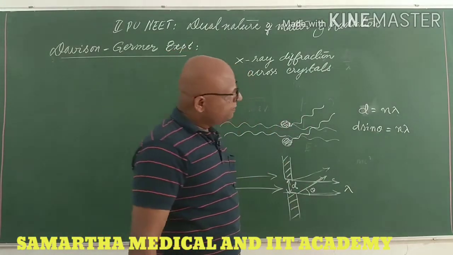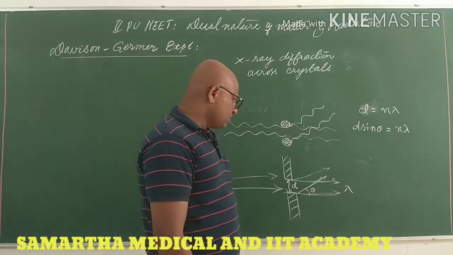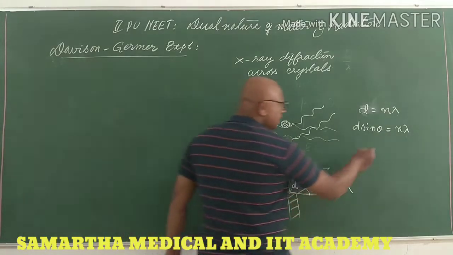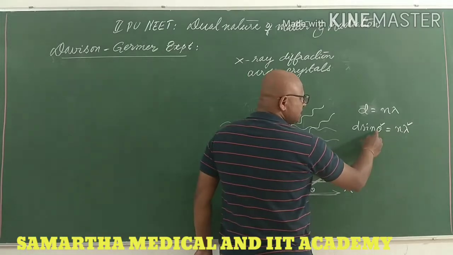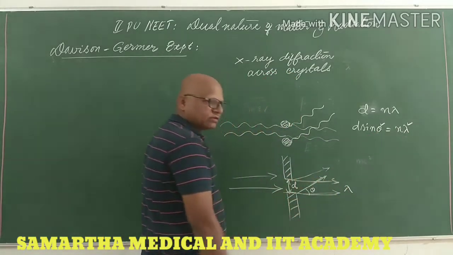Lambda is the wavelength we use. So theta has something to do with lambda: if lambda changes, the angle of bending changes.